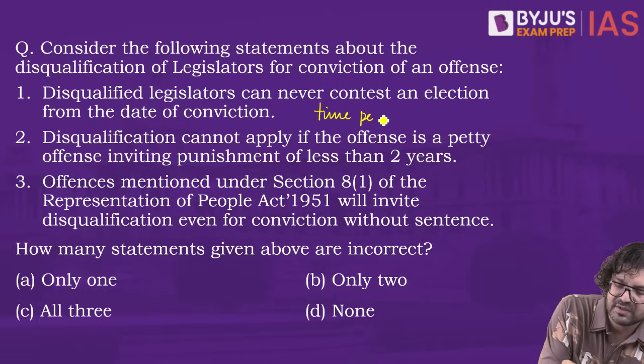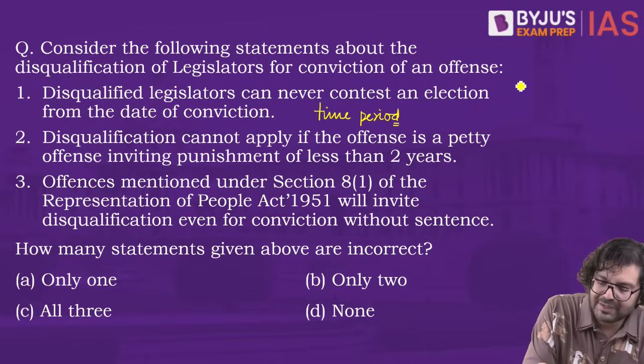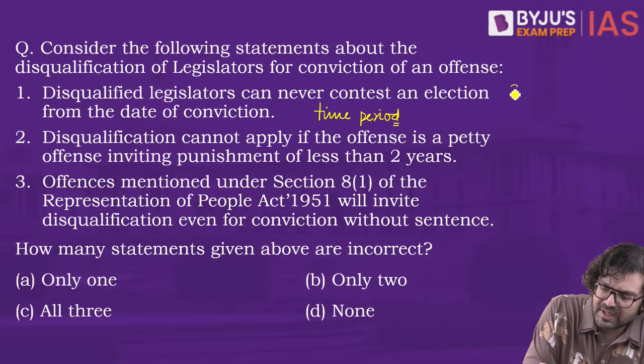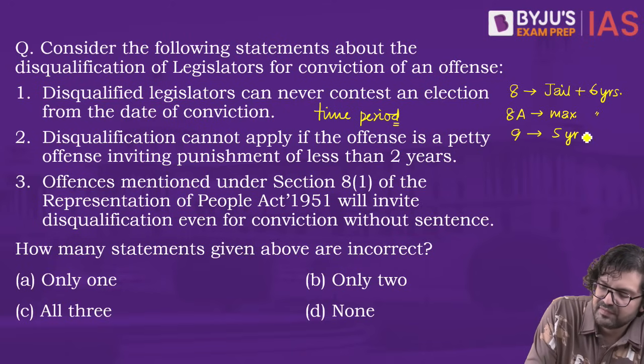Various sections under various laws have time periods. So if you look at RPA, chapter 3, which talks about disqualifications, section 8 talks about the disqualification for the jail term plus once you come out 6 more years. 8A talks about disqualification for not more than 6 years, maximum 6 years. 9 says 5 years.